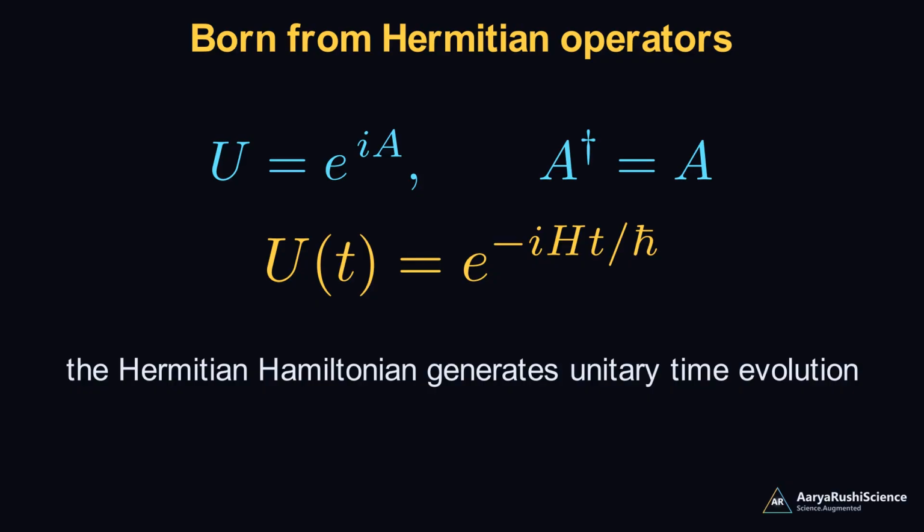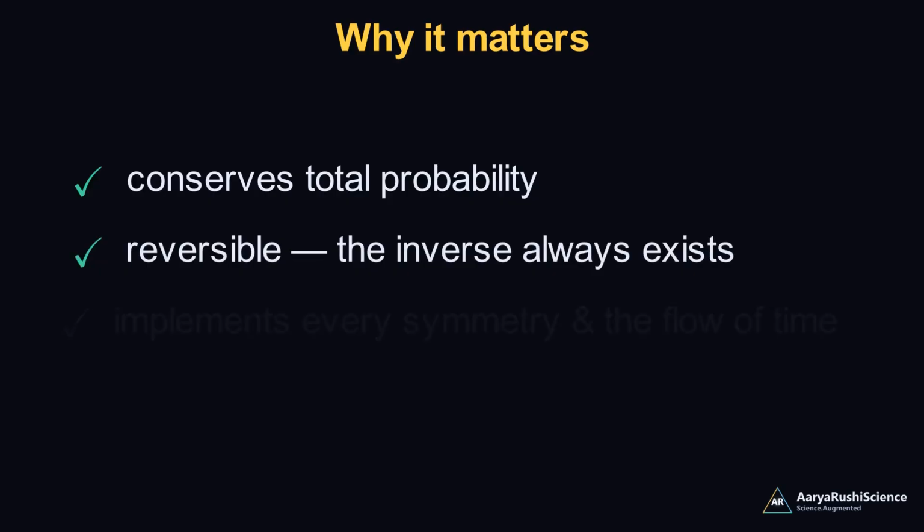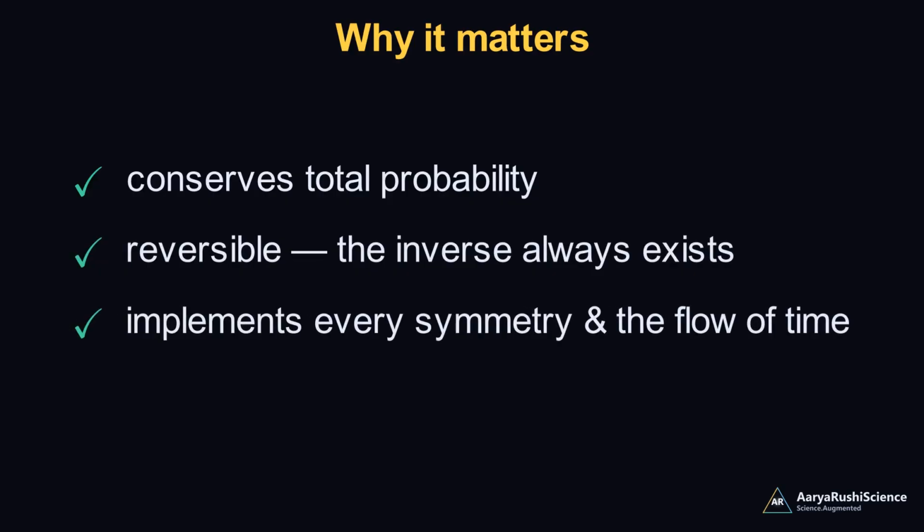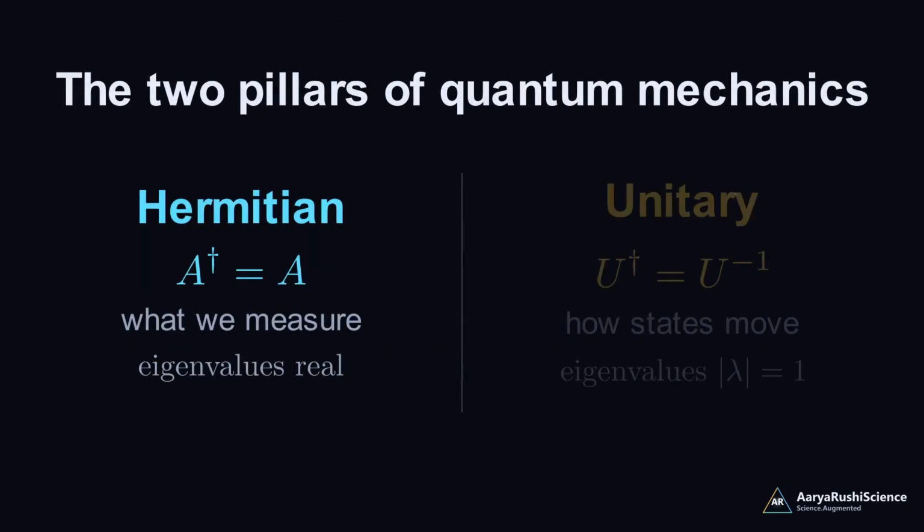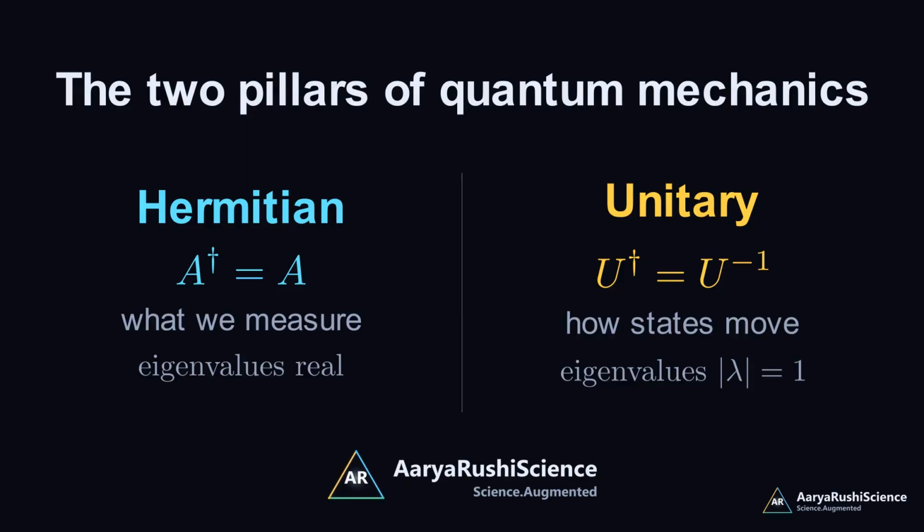So unitary operators are the guardians of quantum consistency. They conserve total probability. They are reversible, because the inverse always exists. And they implement every symmetry. Every rotation, every translation, and the unbroken flow of time between measurements. Smooth, lossless, and exact. Hermitian operators are what we measure. Unitary operators are how states move. One has real eigenvalues, the other eigenvalues on the unit circle.